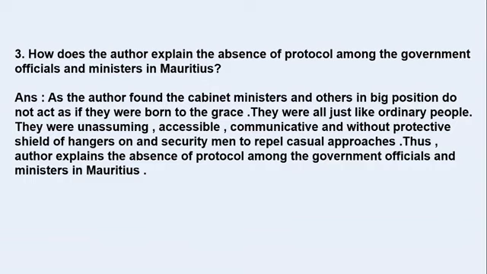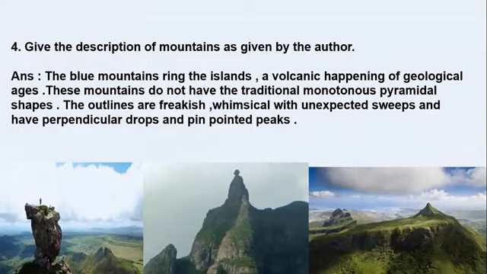Okay. So next question. Give the description of mountains as given by the author. Author describes the appearance of the mountains. So we have to describe how it is done in the lesson. So here goes the answer. The Blue Mountains ring the island, a volcanic happening of geological ages. These mountains do not have the traditional monotonous pyramidal shapes. The outlines are freakish, whimsical with unexpected sweeps and have perpendicular drops and pinpointed peaks.